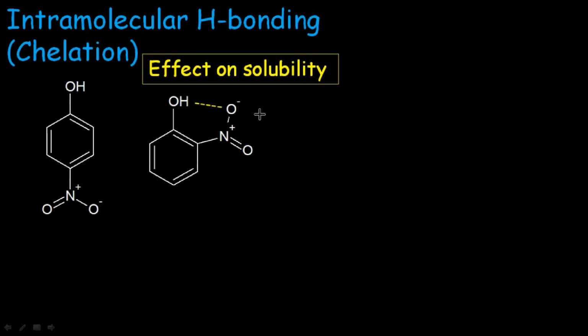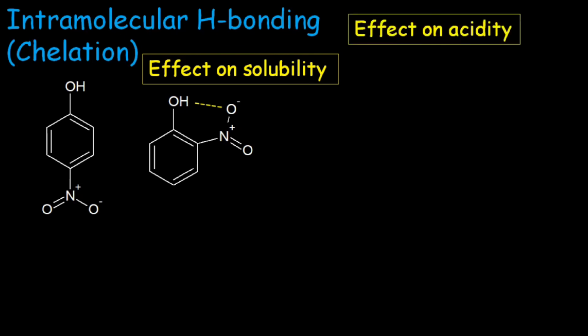So this intramolecular hydrogen bonding decreases the solubility of orthonitrophenol in water. Reverse is the case in paranitrophenol, where there is no intramolecular hydrogen bonding. Both hydroxyl and nitro groups are available for intermolecular hydrogen bonding with water. So the solubility of paranitrophenol is greater than that of orthonitrophenol due to intramolecular hydrogen bonding. Intramolecular hydrogen bonding also changes the acidity of molecules.